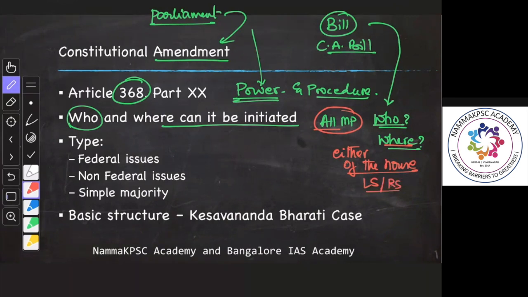Does it require the President's recommendation? No. There is no need for the President's recommendation to introduce a constitutional amendment bill. These are some facts that you have to remember.